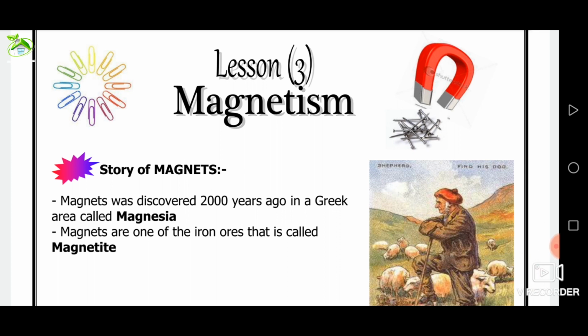Lesson 3, talking about magnetism. What is magnetism? Magnetism is the ability of the magnet to attract magnetic materials. What is the history of discovering a magnet?